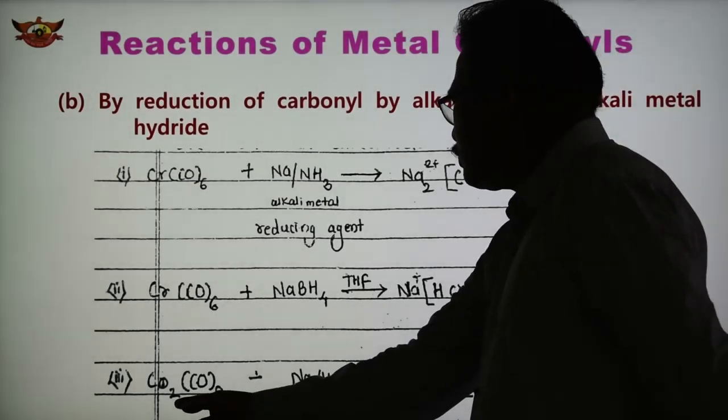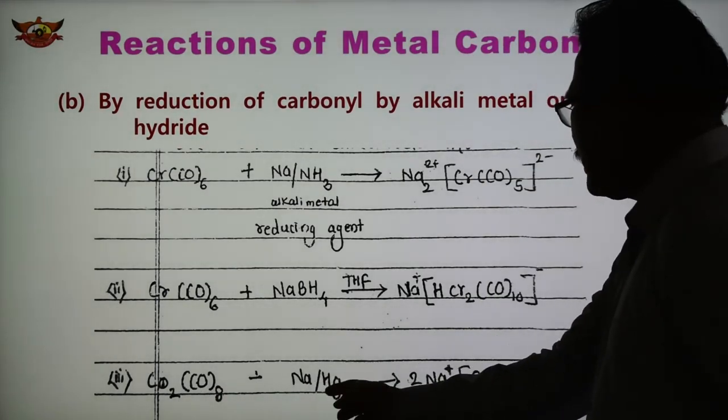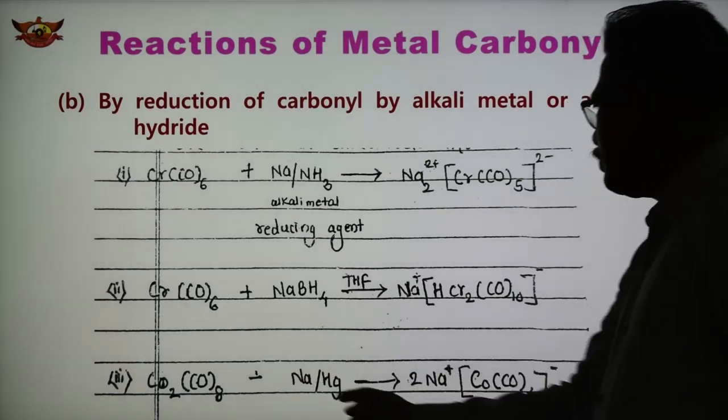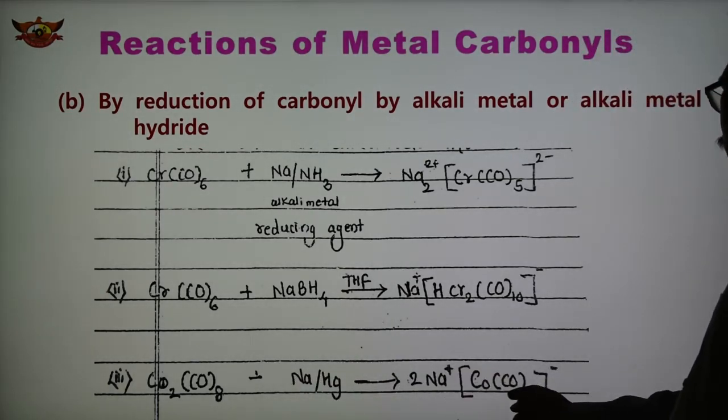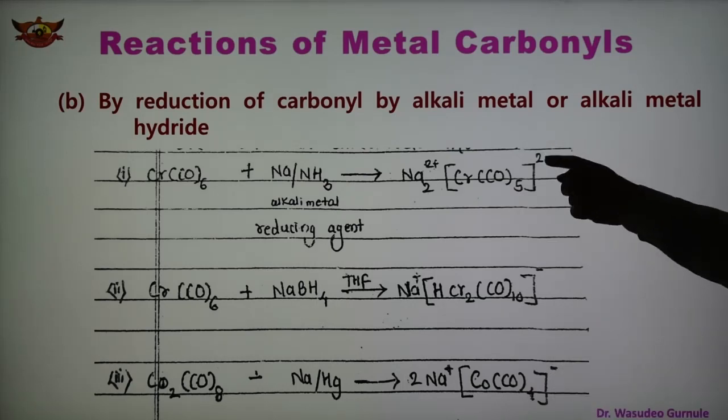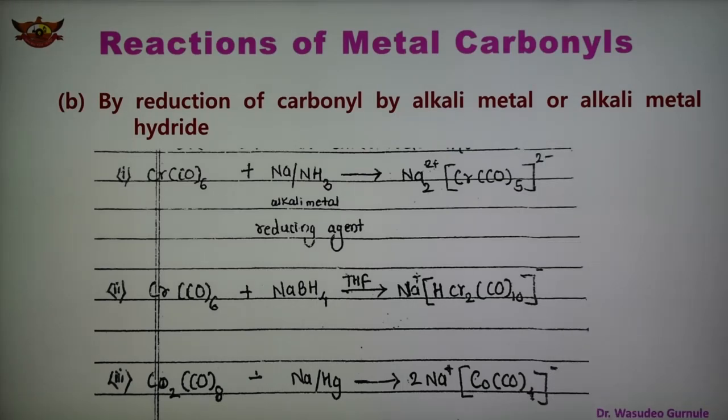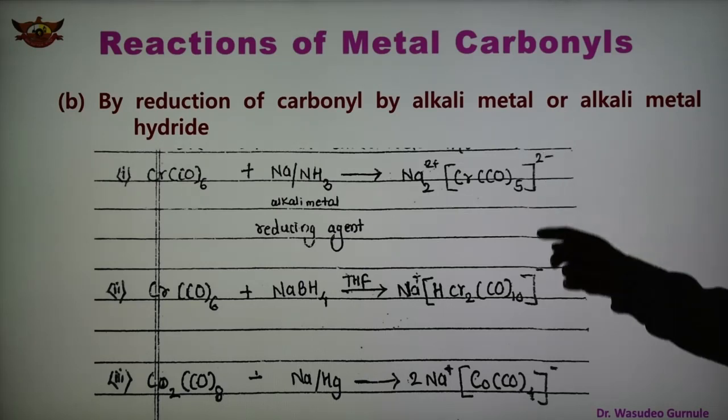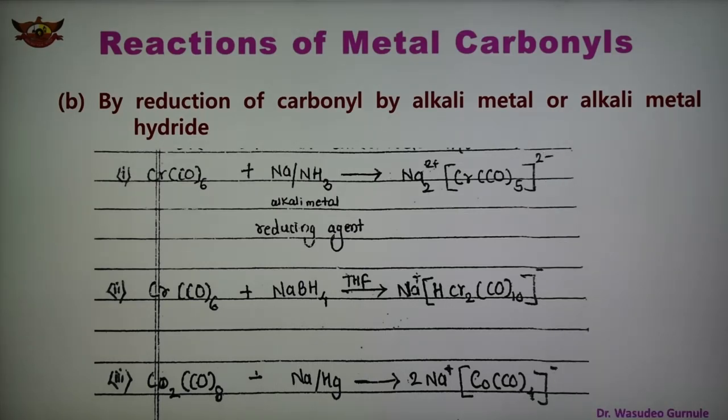And another reaction, Co2(CO)8 reacts with sodium amalgam, and 2 molecules we have to take here, so 2 Na plus Co(CO)4 minus. So all these are the negatively charged complexes formed, which are known as carbonylate anion or carbonylate complex, which has a negative charge on the complex ion. So these are the reactions. Second, formation of anionic carbonyl complex, also known as the carbonylate anion.